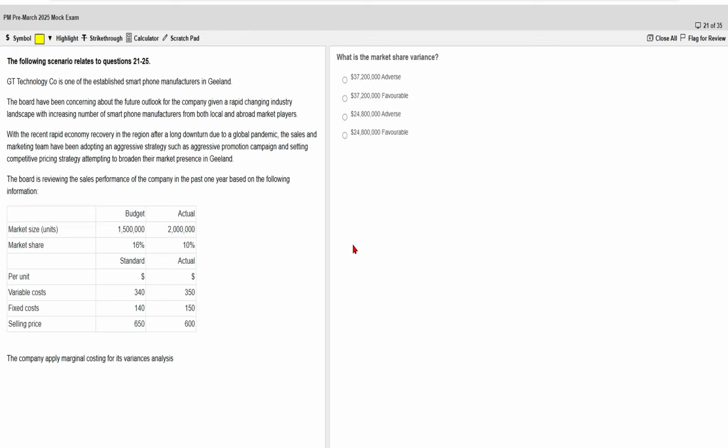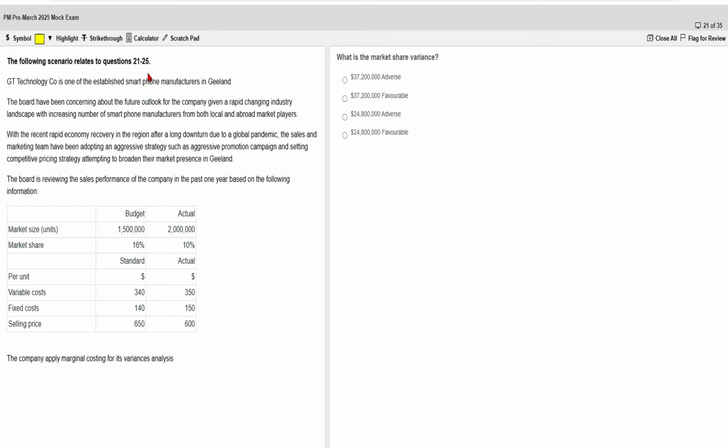Let's have a little background of the company. The company is one of the established smartphone manufacturers in G-land. The board has been concerned about the future outlook for the company, given a rapidly changing industry landscape with an increasing number of smartphone manufacturers from both the local and abroad markets.